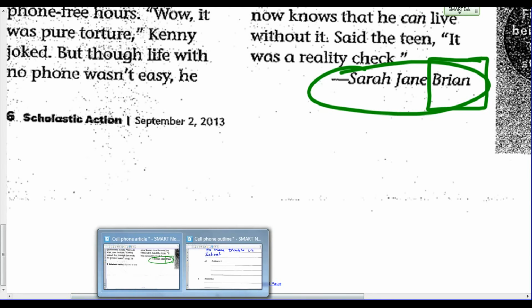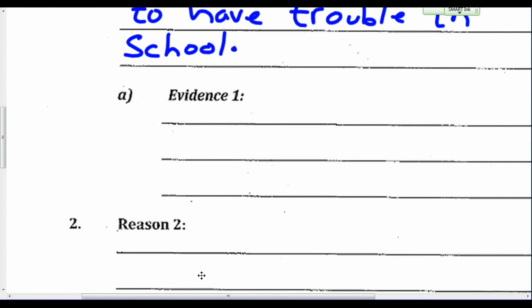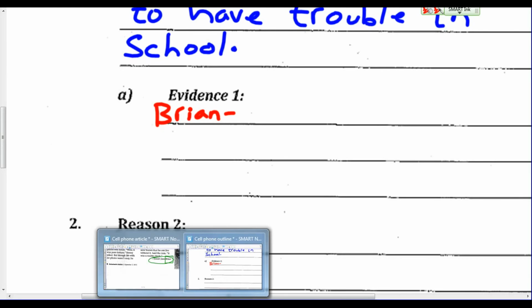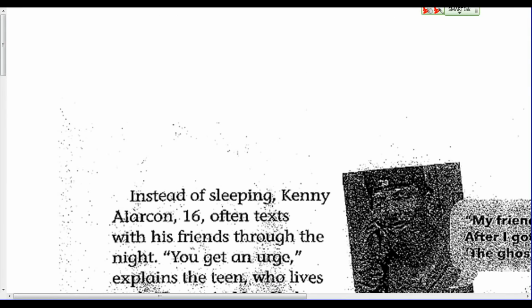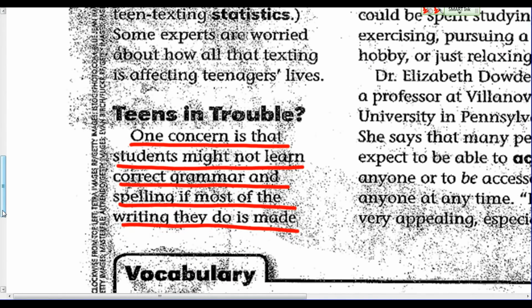Okay, so I'm back to my outline, and I'm going to write Brian. And remember, outlines do not have to have complete sentences, as long as you remember to put them in a complete sentence when you write your paper. So, my job now is I'm going back to my original sentence, and I need to figure out how I can put this sentence in my own words.